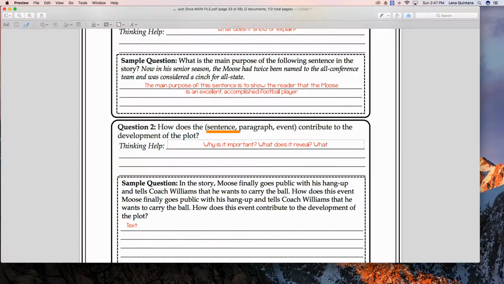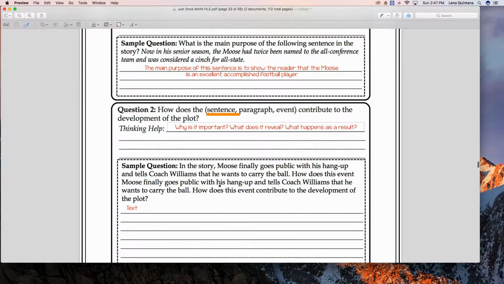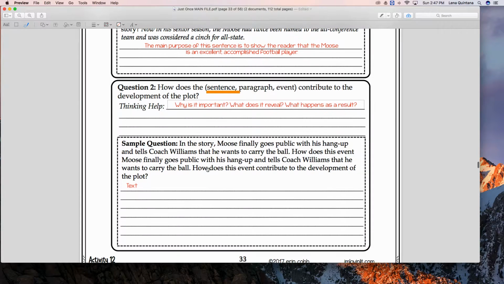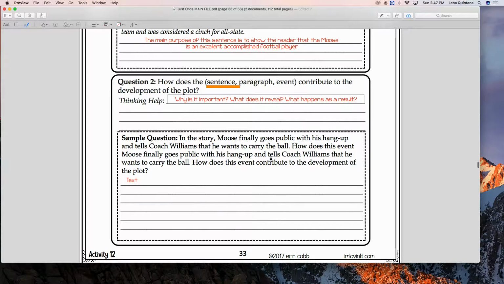Okay, so let's write that. Okay, so why is it important? What does it reveal? And what happens in the story as a result? Now here is the part, and actually there is a typo in here, so let's fix that right now. It says, in the story, Moose finally goes public with his hang-up and tells Coach Williams that he wants to carry the ball.